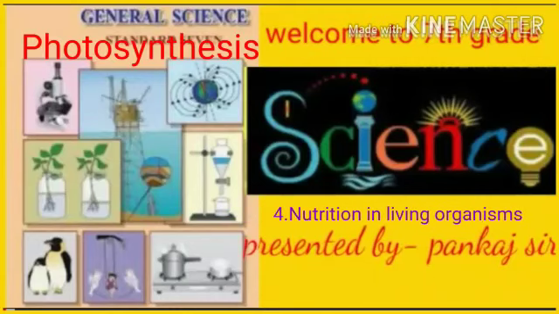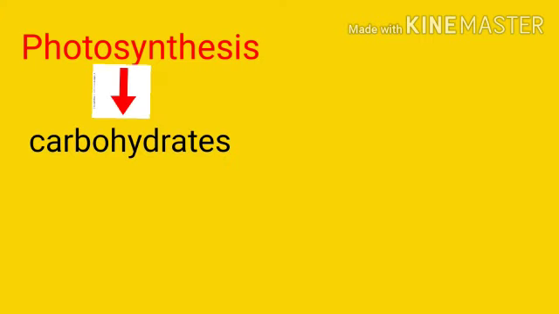As you know, that plants produce carbohydrates by the process of photosynthesis. Now, what do you mean by carbohydrates? Carbohydrate consists of fibrous food, starchy substances and sugar. So, plant produce carbohydrates by the process of photosynthesis.